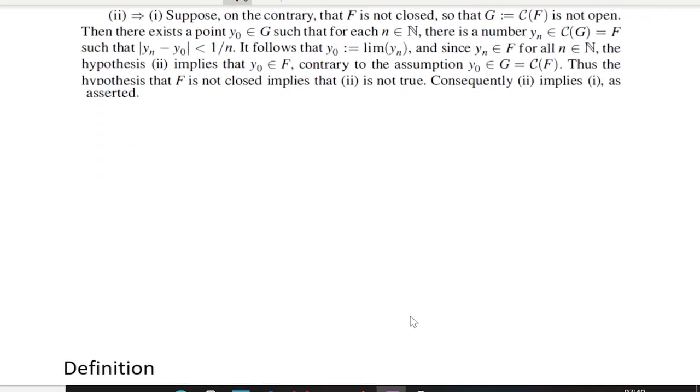So suppose F is not closed. We want to prove that F is closed, but we assume that F is not closed. Then we can go for its complement. G equal to the complement of F we are considering. Now this is not open, right? F not closed means the complement is not open. Then what is the meaning of G not being open?